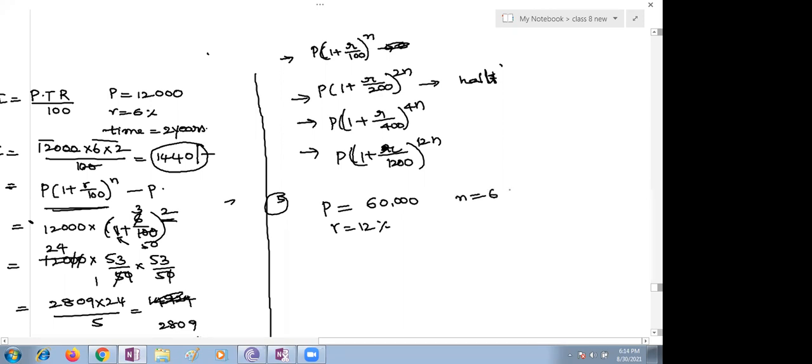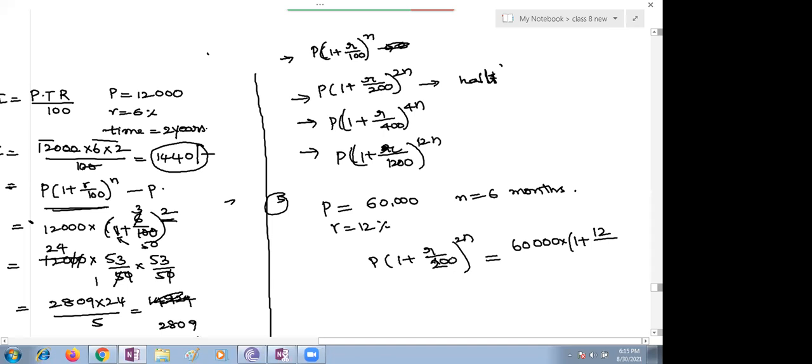n is given as 6 months, so it is half yearly. We can calculate here as half yearly. Yes or no, children? Yes, ma'am, half year. Come on, children, please substitute in your formula P into (1 plus R by 200) whole to the power 2n. Only the simplification part you have to take care of. Once you know the formula, you can go easily.